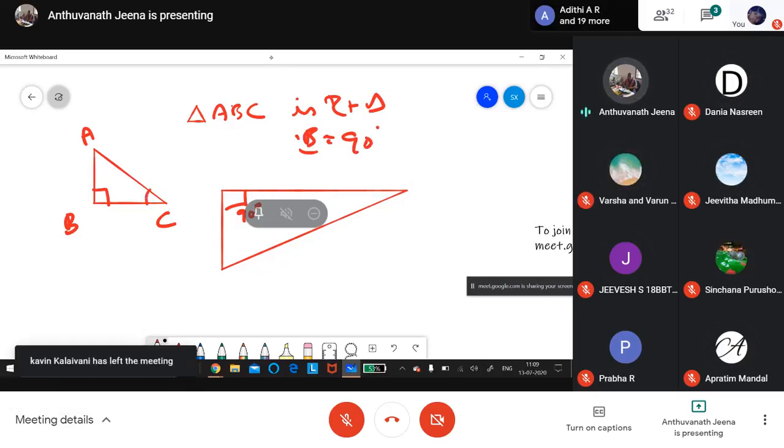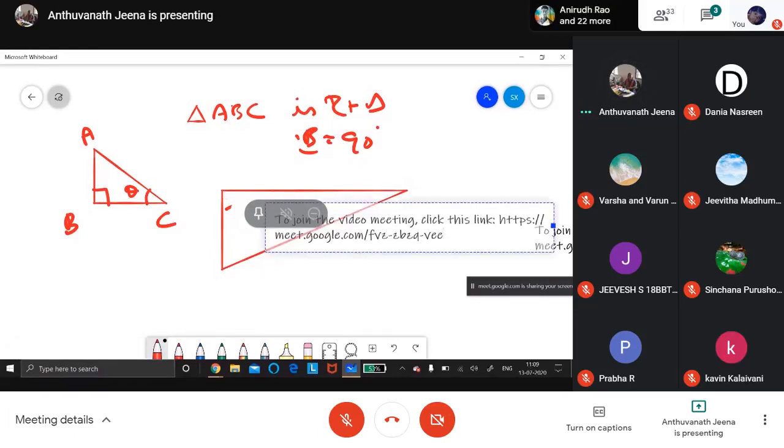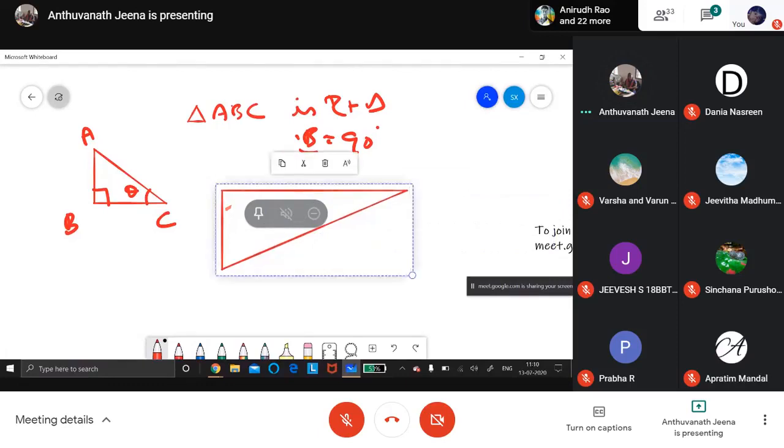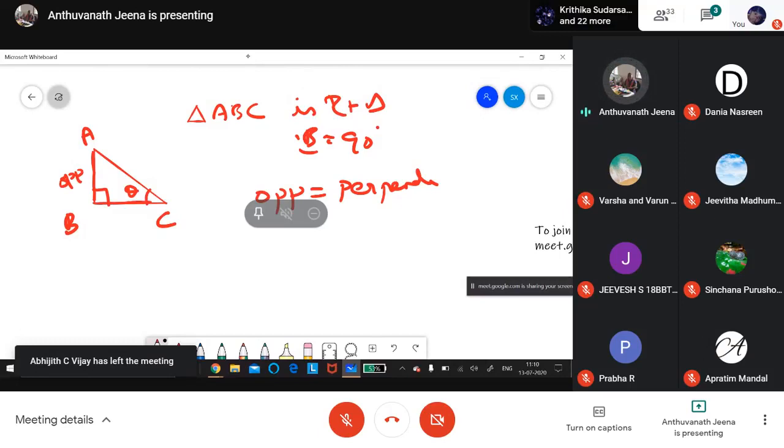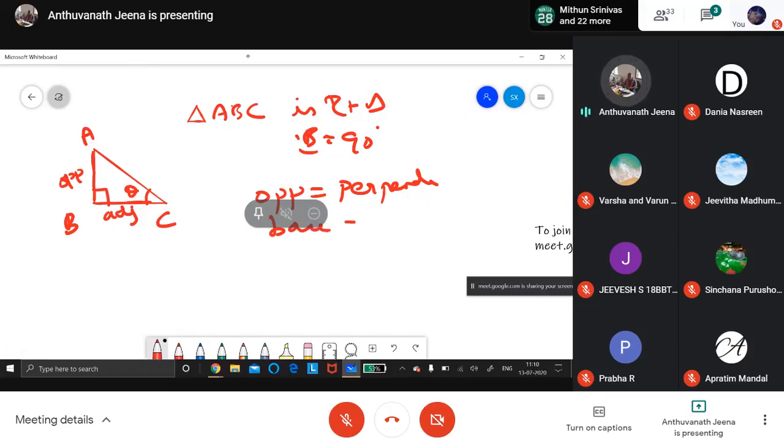Now I will take one reference angle. This is theta. I will take reference angle theta. Now we talk about this perpendicular. This is opposite. Opposite side is the perpendicular. This base, we call it adjacent because it is adjacent to this theta. So the base, we call it adjacent.